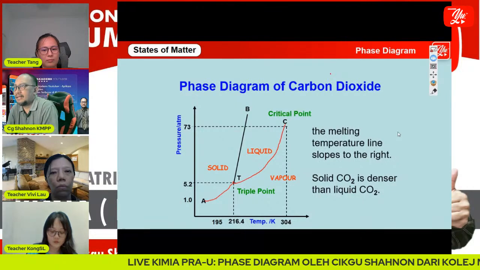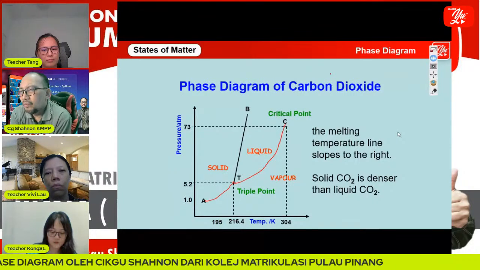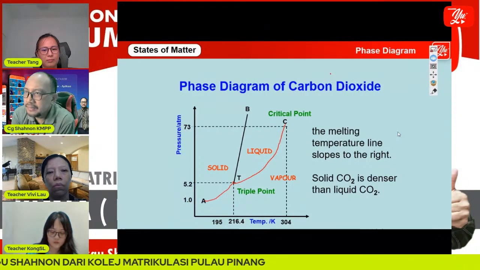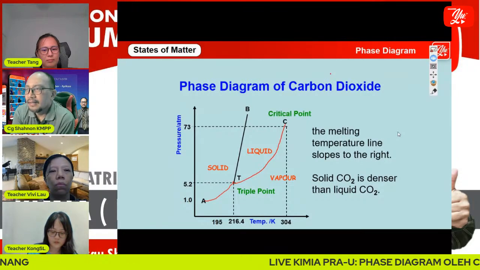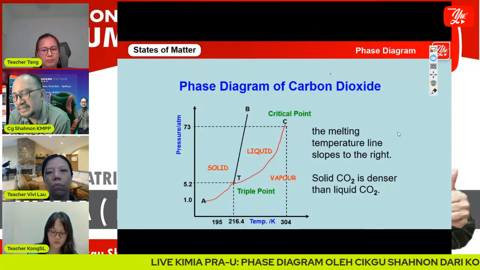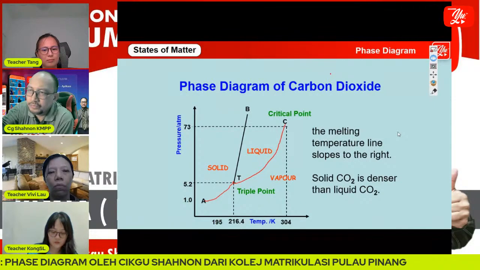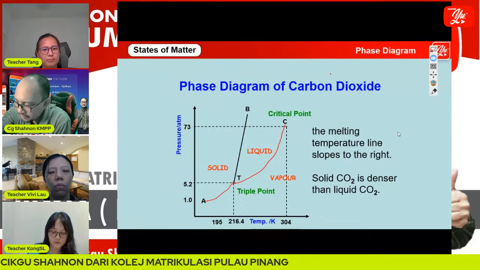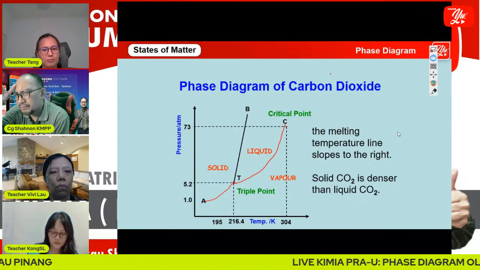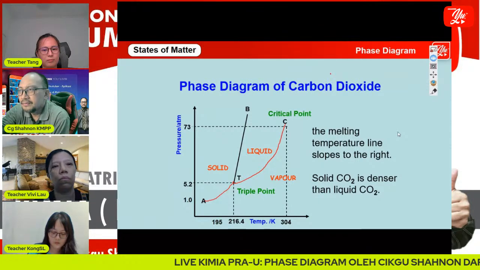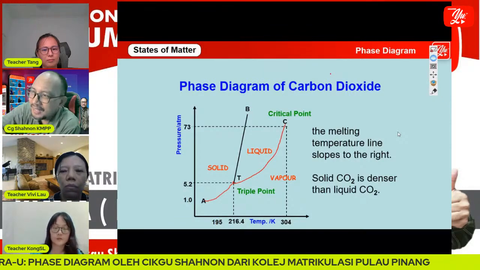The melting temperature line slopes to the right. This is the difference between the carbon dioxide and water phase diagrams. The TB curve, we call it the melting temperature line, or sometimes the freezing slope. In carbon dioxide, the melting temperature line is tilted to the right, slanting to the right, which is a positive slope. For water, it tilts to the left, a negative slope.